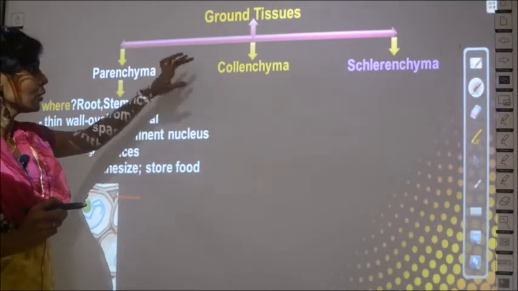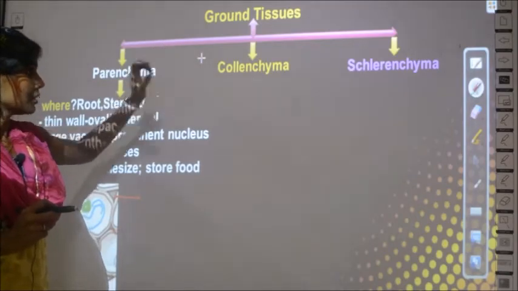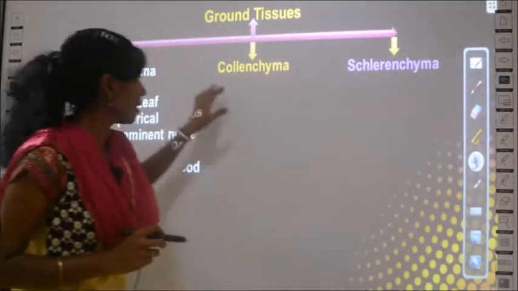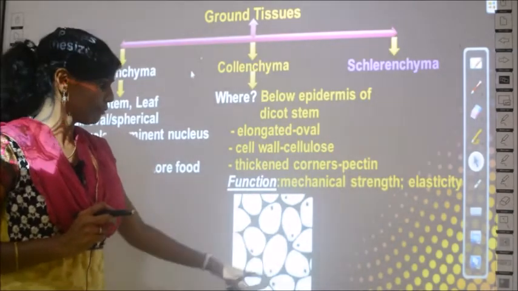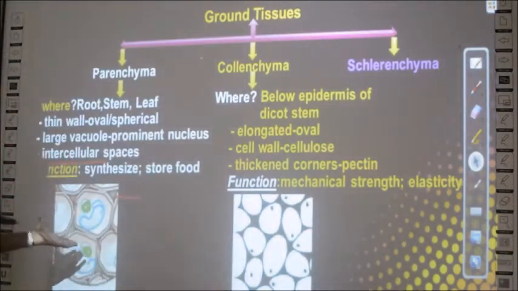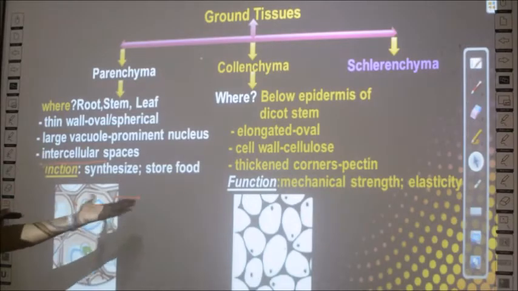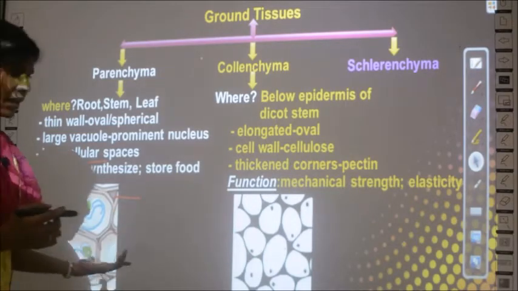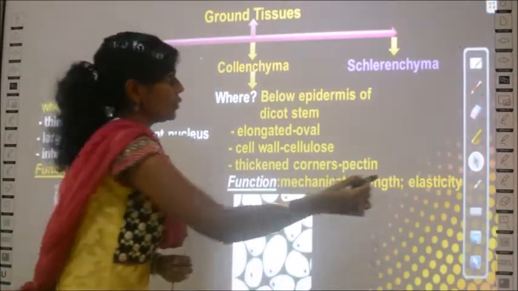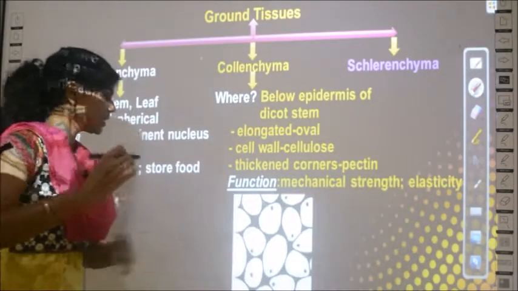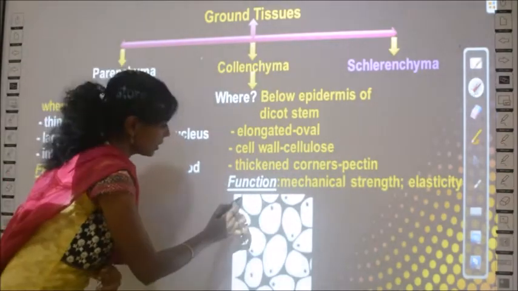Then we learn about collenchyma cells. So the structure of collenchyma is like this. Can you see some differences between this and this? It is different, right? So what is different in this? The first difference is you can see some thickened endings or thickened corners.